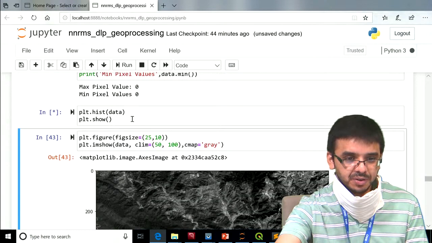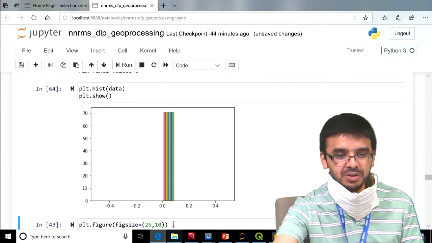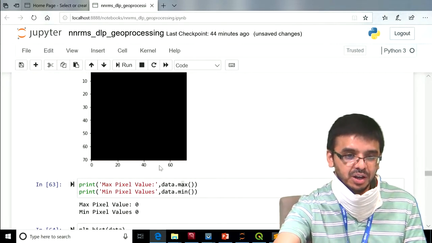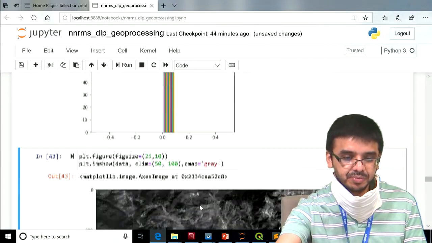All the pixels are lying in this range, and because of this the visualization is not very good. So this way we can create a raster image.